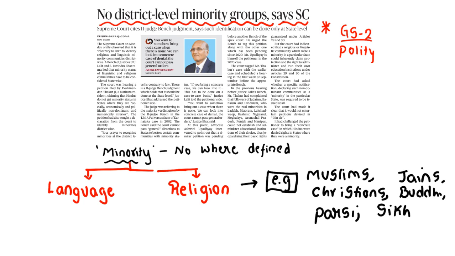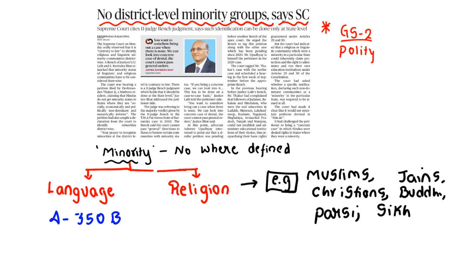But the Indian Constitution provided a special article, Article 350B, which speaks about the protection of minority languages. Why?